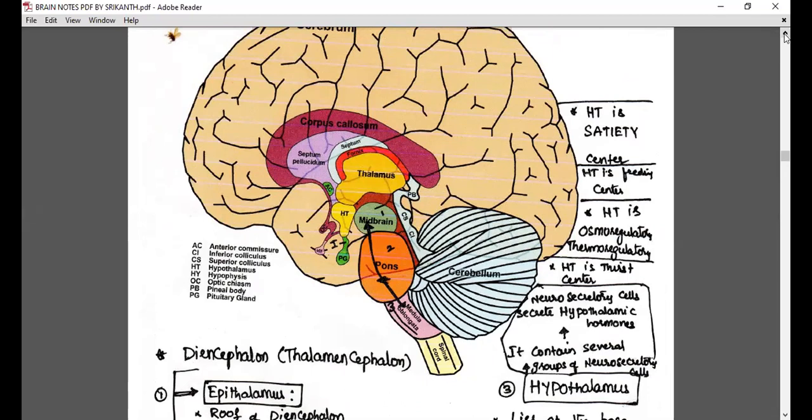Let us see here. What is the hypothalamus? We said satiety center. What is the satiety center? Satisfactory center. That means when you feel hunger, what do we do? It's a feeding center, I said. That means the feeling of hunger is also our hypothalamus's responsibility. Then when you feel hunger, you start eating, isn't it?